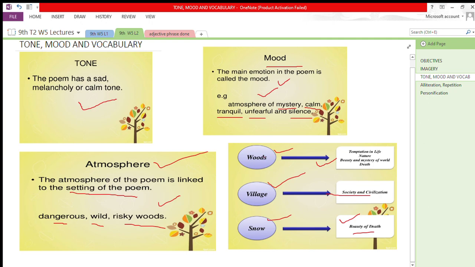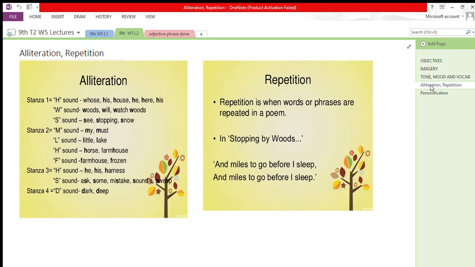Okay, so woods refer to temptation in life, beauty of nature, beauty and mystery of the world. And village refers to society and civilization and our dealings with the people. Snow describes the beauty of nature, and then it refers to death, because death is also very calm and we cannot see it. Okay, we cannot see death, but it is all around us. As snow is surrounding us, in the same way we are all the time surrounded by death, but we don't know what time is fixed for death.